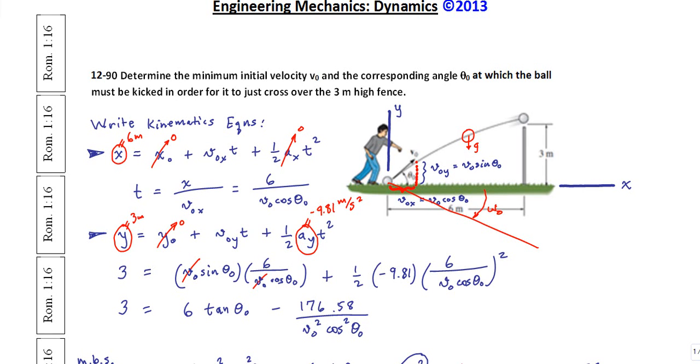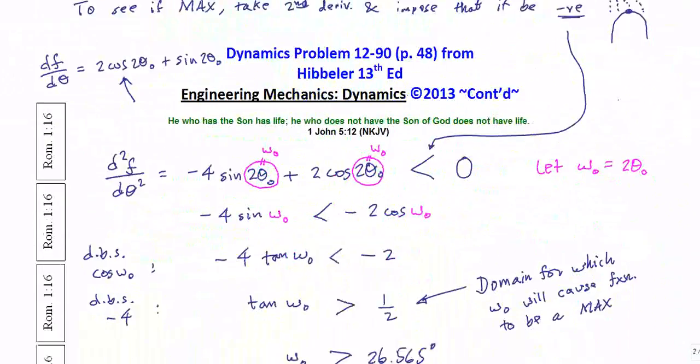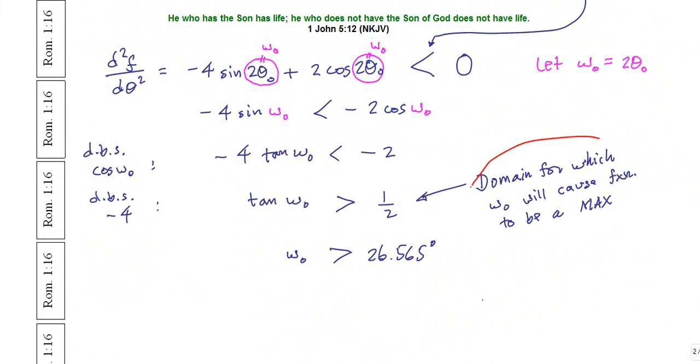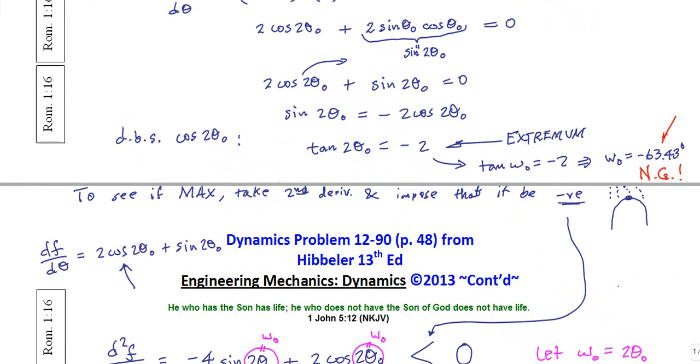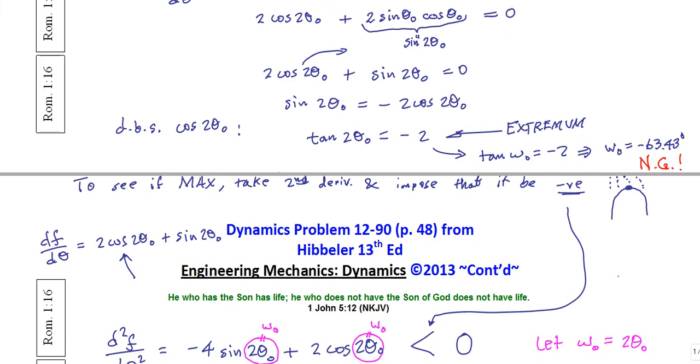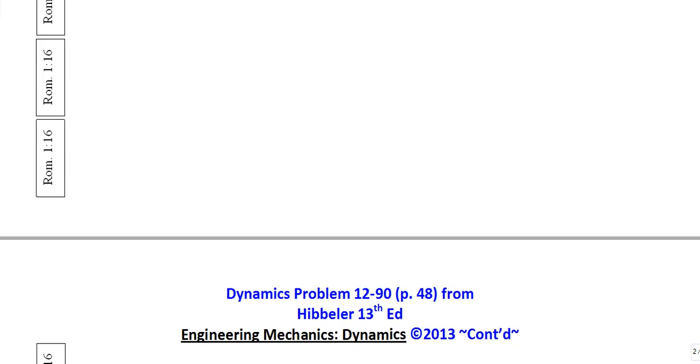But a more compelling reason, even though that's a great one, is what we did with the second derivative when we found the domain. And we said that it had to be larger than a positive 26.5 degrees, and well, minus 63.43 degrees is definitely not larger than 26.5 positive degrees. So that's two reasons why this is no good.